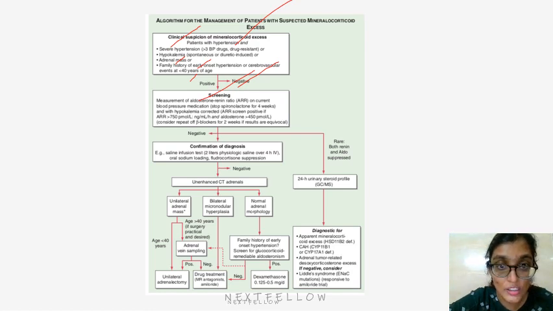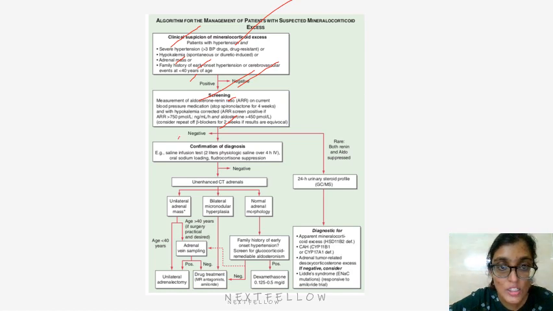Measurement of aldosterone renin ratio on current blood pressure medication. Stop spironolactone for 4 weeks. Spironolactone is an antagonist for aldosterone. That's the reason we're stopping it before this test. And with hypokalemia corrected, ARR screening is positive when ARR is more than 70 picomole per liter and aldosterone is greater than 450 picomole per liter. Consider repeat with beta blockers for 2 weeks if results are equivocal.